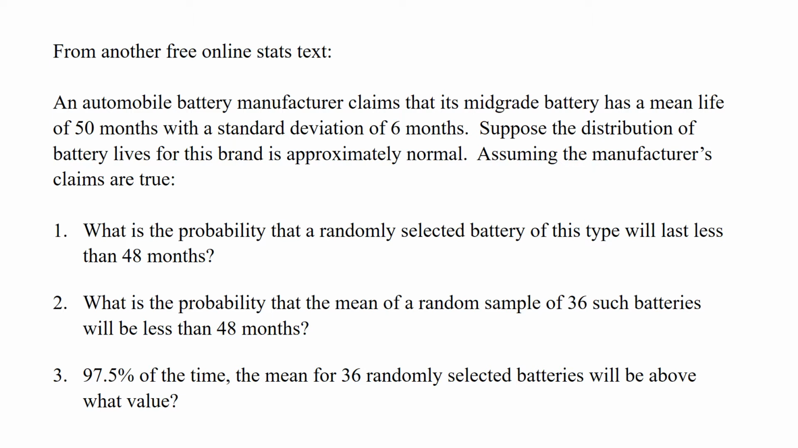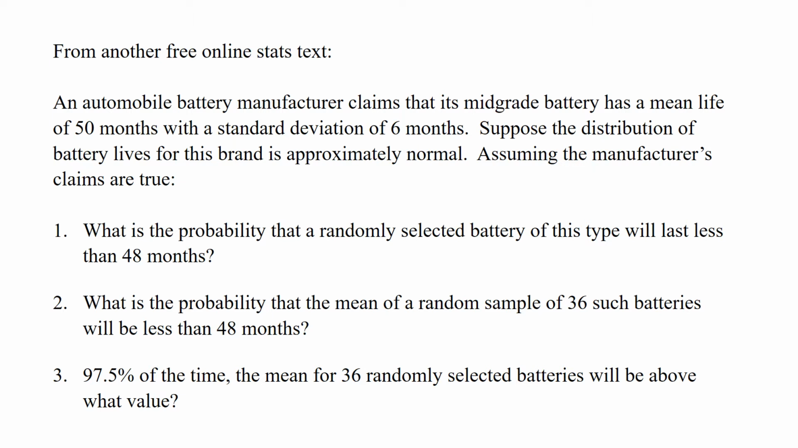Welcome back. We are in Chapter 7 and we are going to do another example. From another free online stats text we have, an automobile battery manufacturer claims that its mid-grade battery has a mean life of 50 months with a standard deviation of 6 months. Suppose the distribution of battery lives for this brand is approximately normal. Assuming the manufacturer's claims are true, we have three questions.